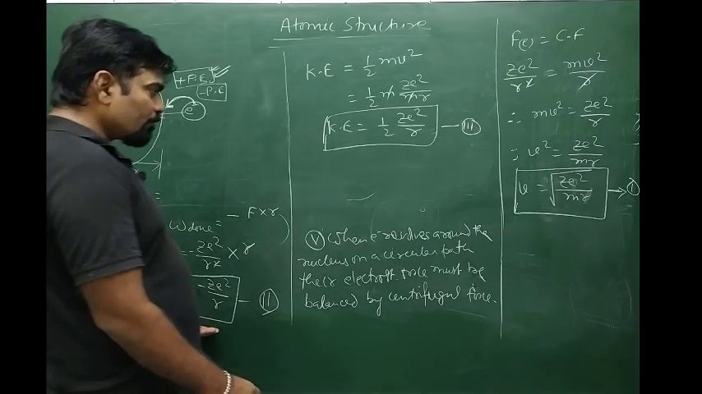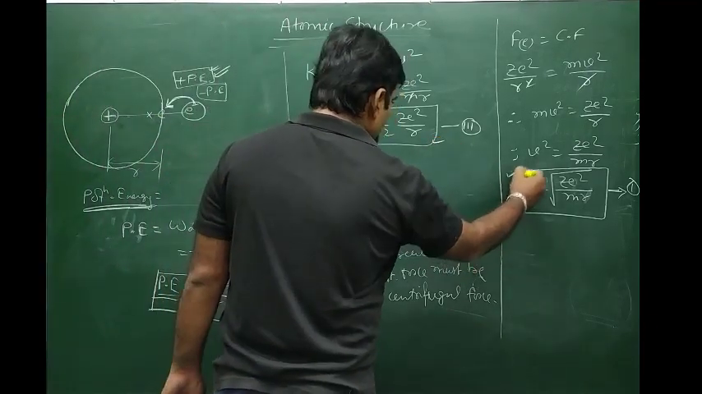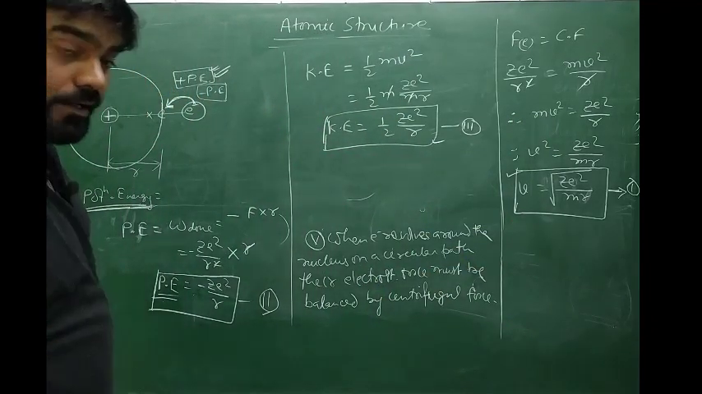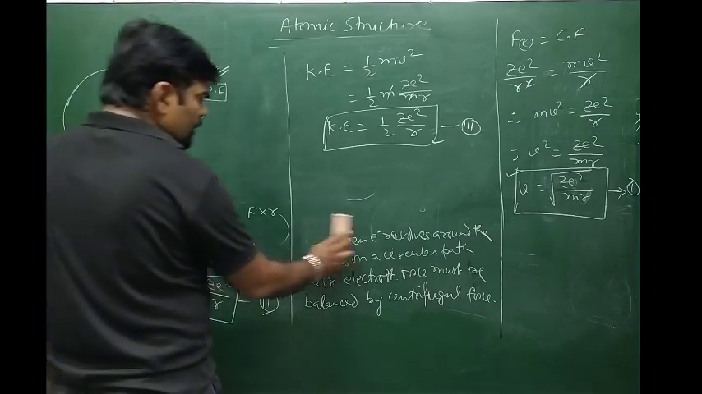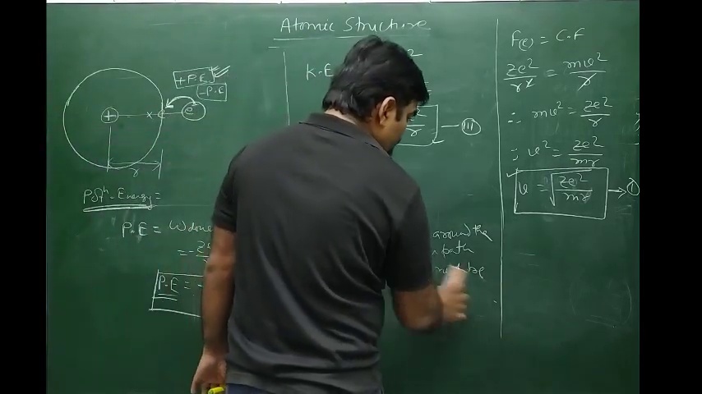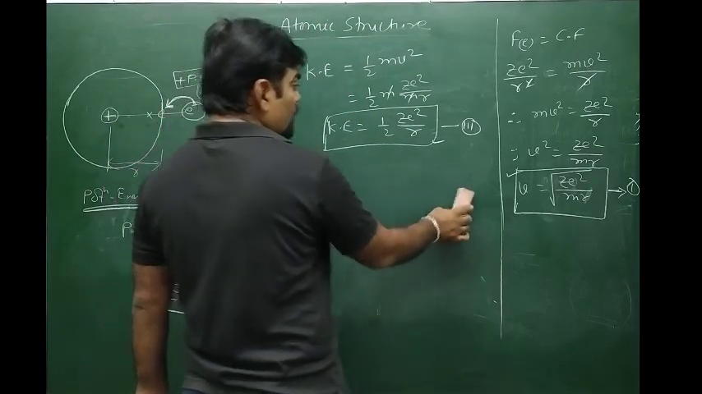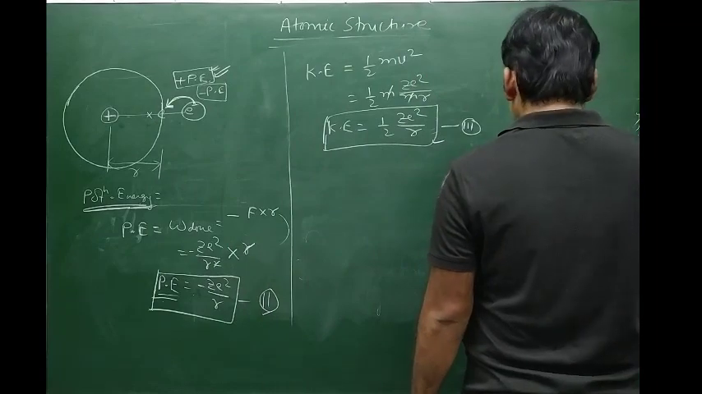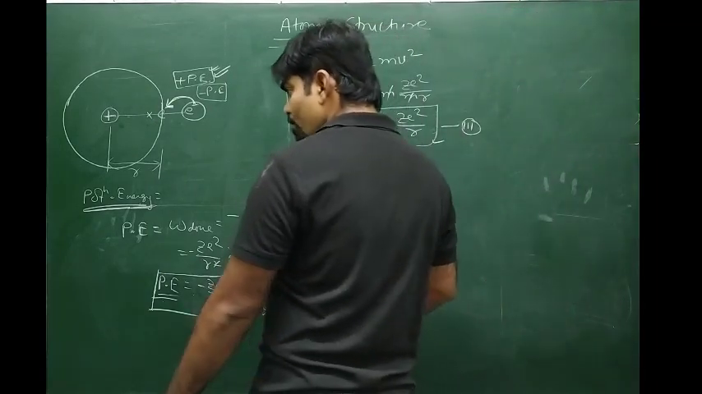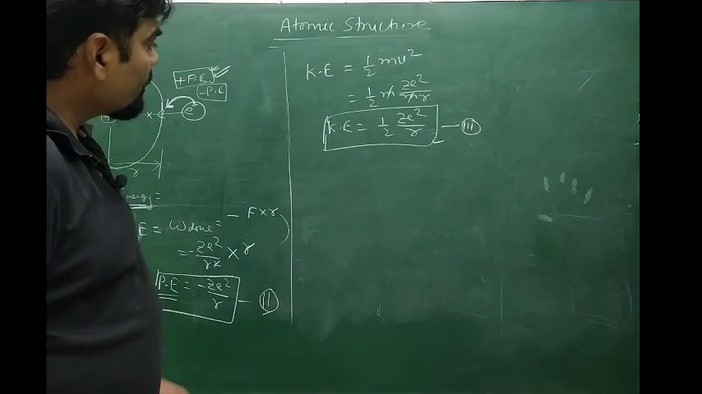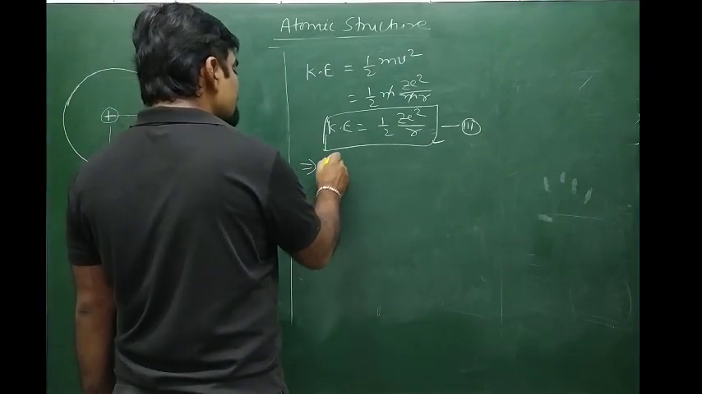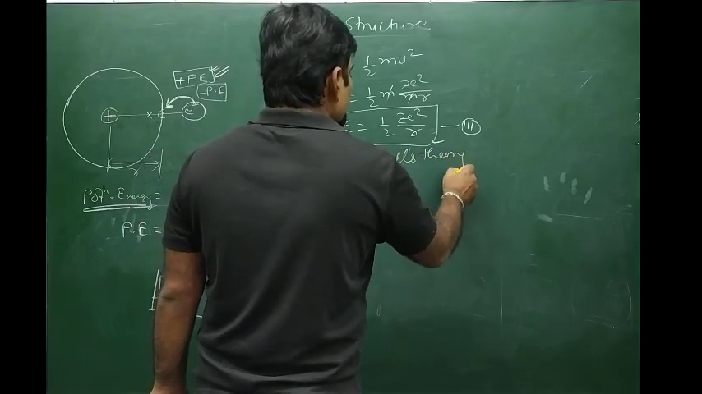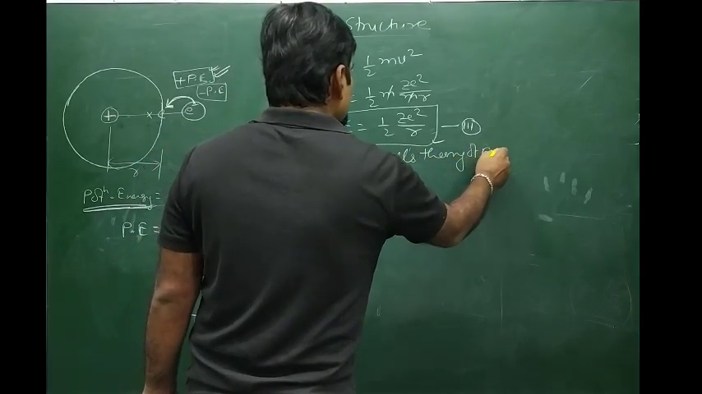So we can calculate potential energy, kinetic energy, and the velocity of the moving electron using this concept. All right, I hope you understood. So this is about Rutherford's atomic model and the conclusions we can draw from it. Then after that there was Maxwell's theory of electromagnetic radiations.